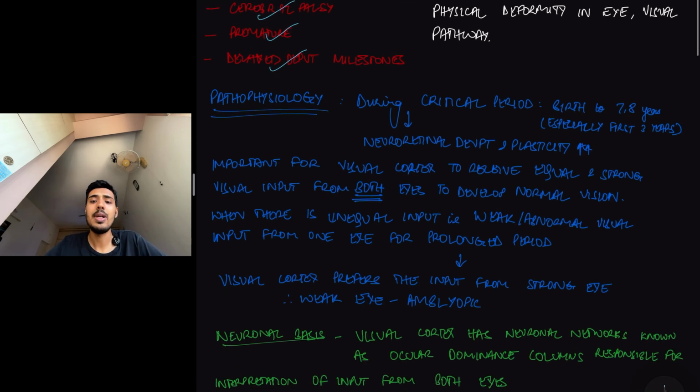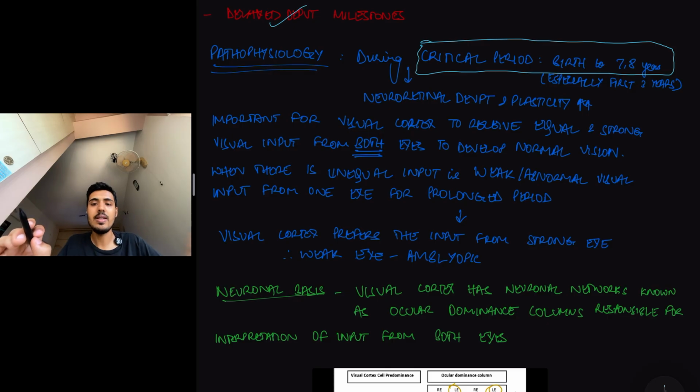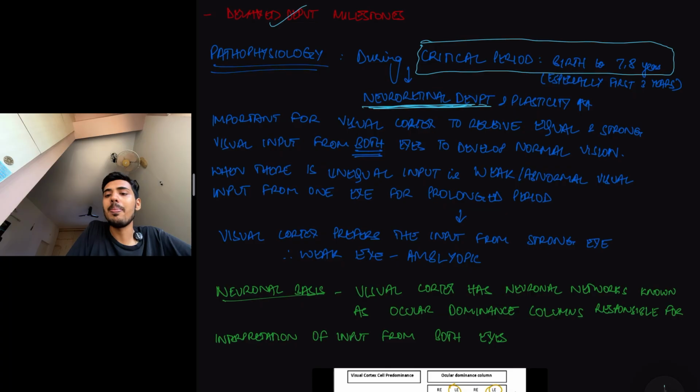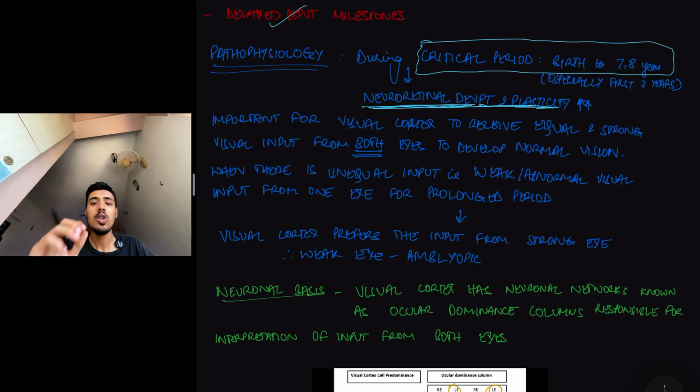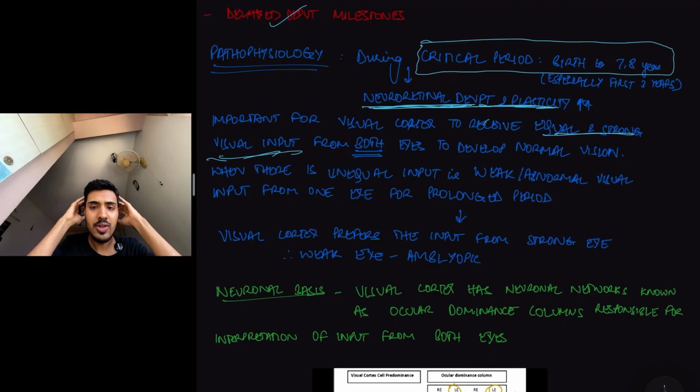So next, coming to the pathophysiology. Basically, as I told, there is a critical period from birth to about 7 to 8 years, especially the first 3 years. At this stage, there is maximum neuroretinal development or plasticity, where the neuroretinal axis is developing. So during this period, it is important for the visual cortex to receive equal and strong visual input from both the eyes, so that normal vision and normal binocular interaction develop. During this critical period, both the eyes should send equal and strong visual input to the visual cortex.